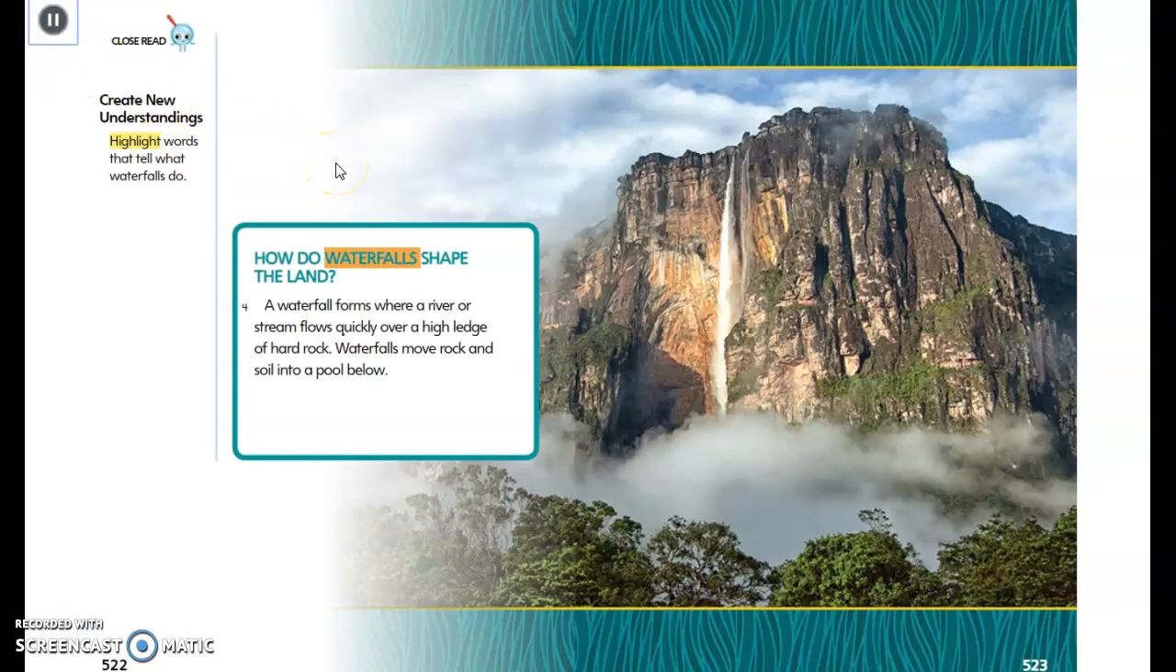How do waterfalls shape the land? A waterfall forms where a river or stream flows quickly over a high ledge of hard rock. Waterfalls move rock and soil into a pool below.